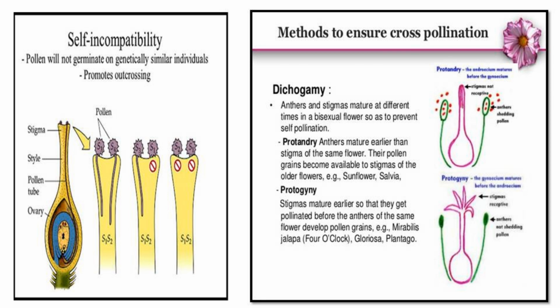self-incompatibility or self-sterility. It is a genetic mechanism. The pollen grains of a flower are not able to grow on the stigma of the same flower or the other flowers of the same plant, by inhibiting pollen germination or pollen tube growth in the pistil.